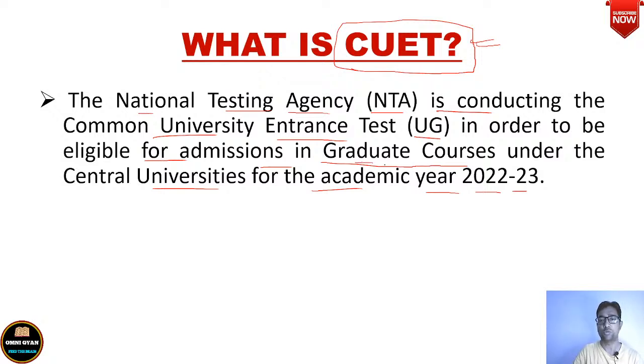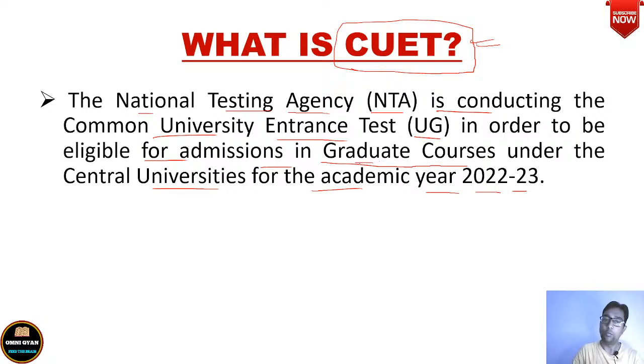So whichever graduate courses, say for example you have appeared in your class 12 exam and you want to do your graduation in mathematics honors.